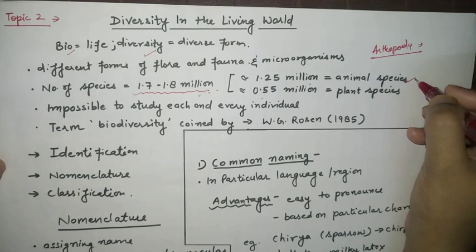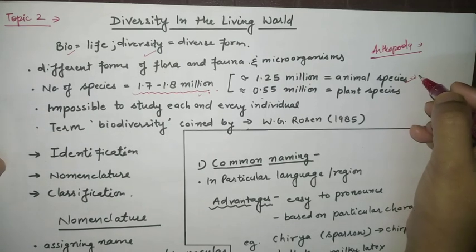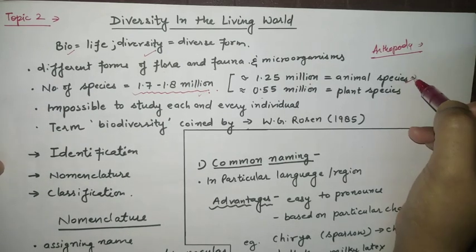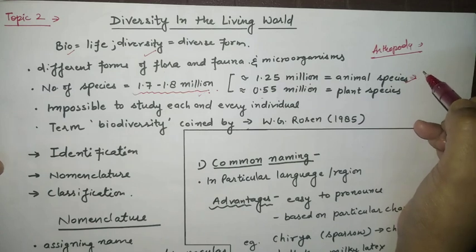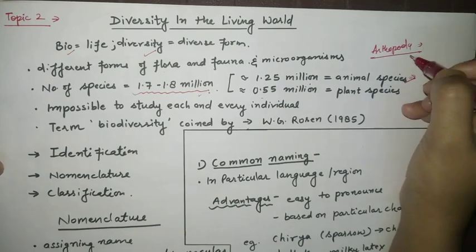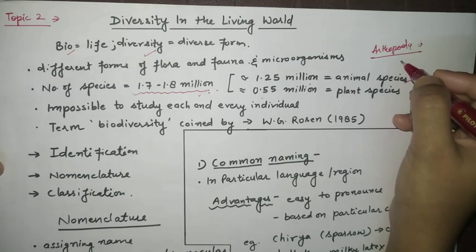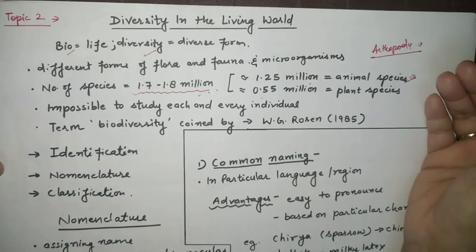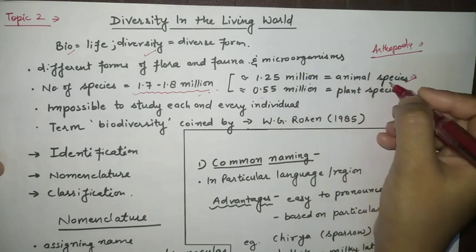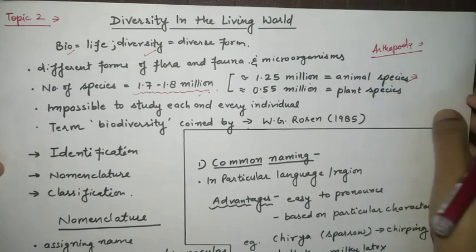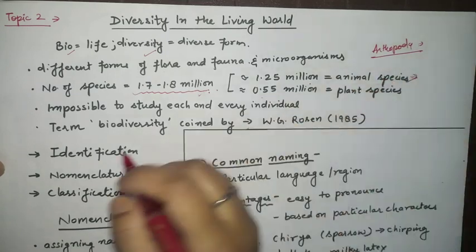Again if you go deep into the animal species, you will find which phylum is the largest phylum? Arthropoda, yes. In Arthropoda, again if you see the class Insecta, it consists of more and more species. So animal species consist of a larger number of species there.